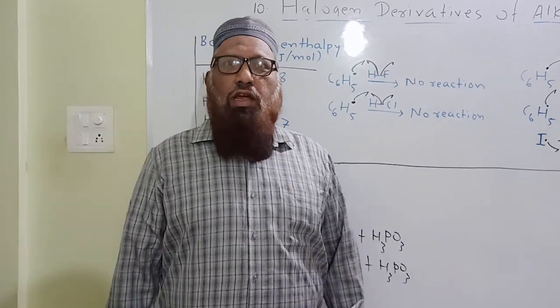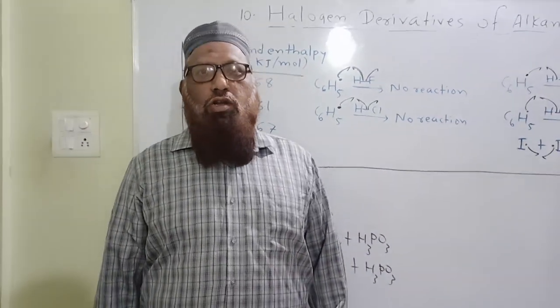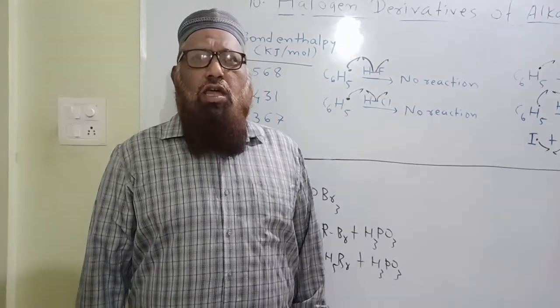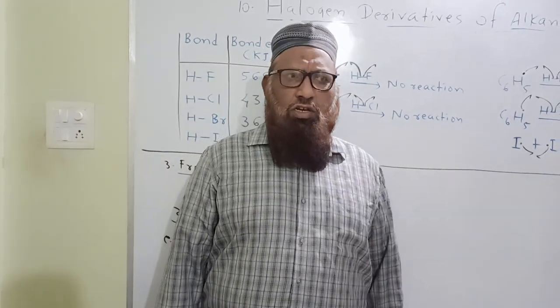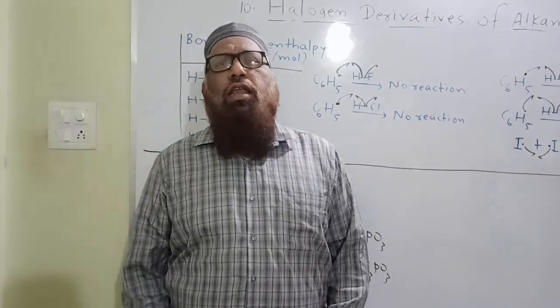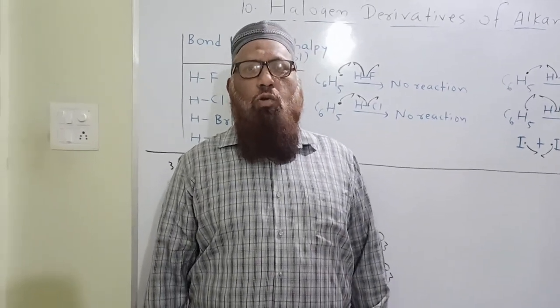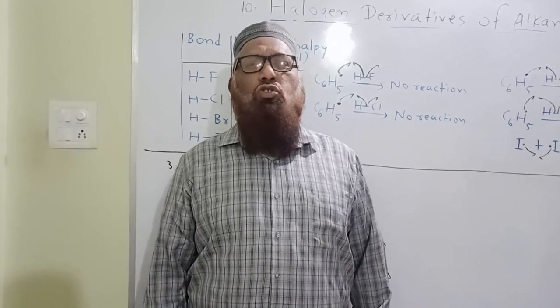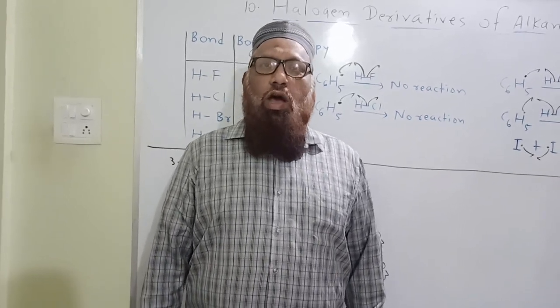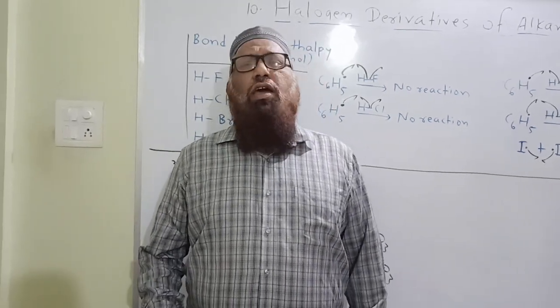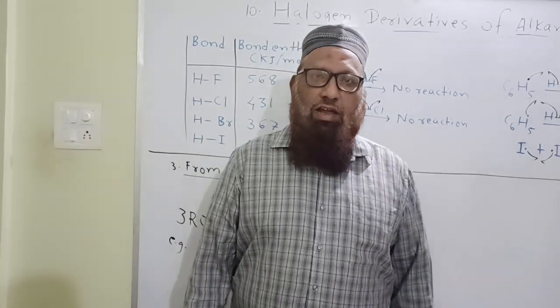We have already seen the anti-Markovnikov rule, that is the peroxide effect, that is the Kharasch effect. Then one question arises: why is this anti-Markovnikov rule or peroxide effect observed only in the case of HBr, and not in HF, HCl and HI? Let us see here.